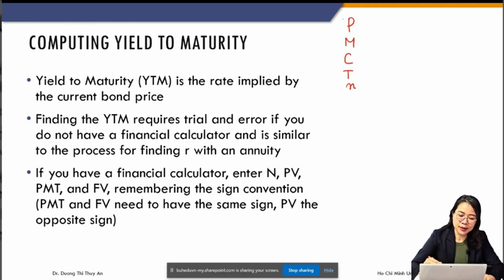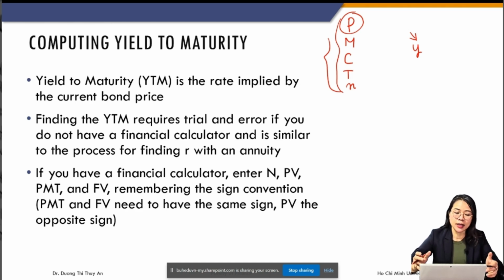So from this information, the only one that will not be available is YTM. This one, YTM, has to be calculated. So from the price and from the information of the bond, you can find the YTM of the bond. That's why when you look at the market price of the bond, you know the YTM of the bond. That's why we say the rate implied by the current bond price.